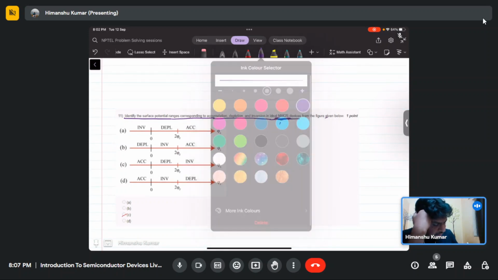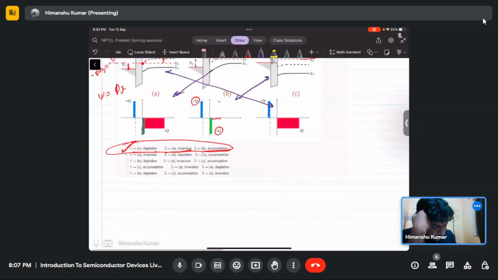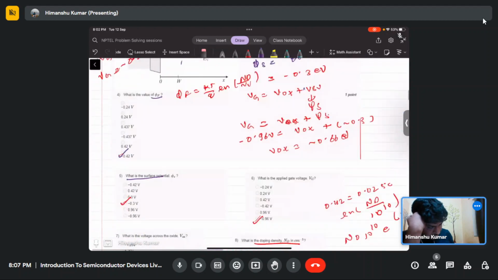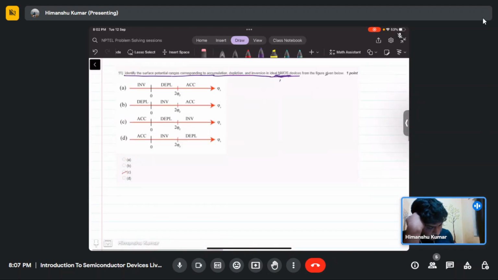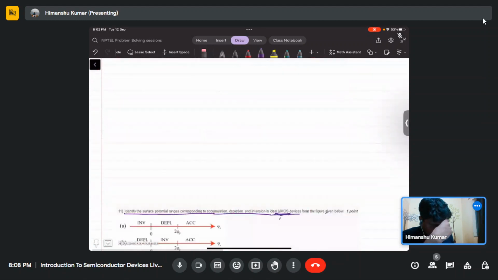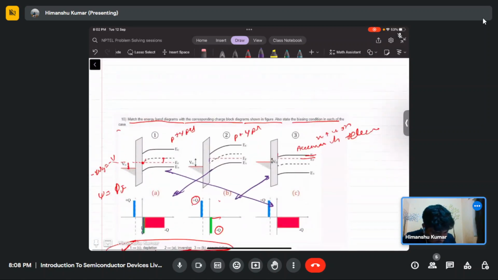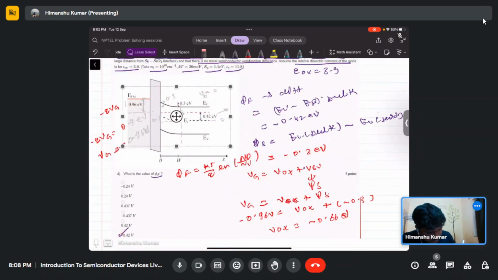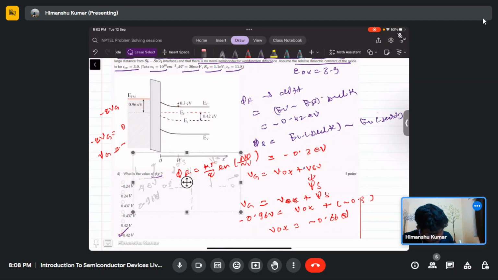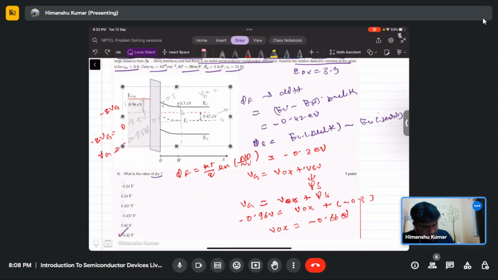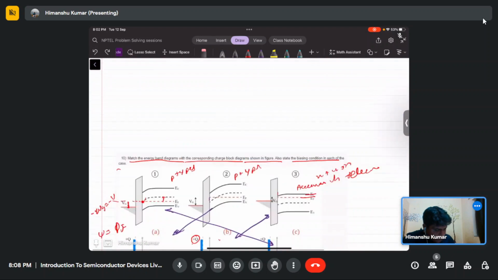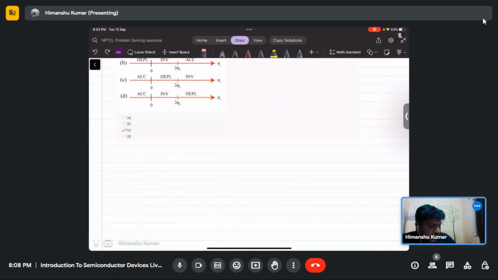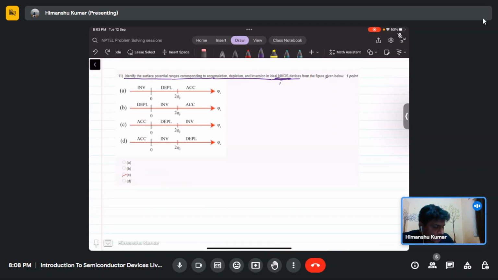If we draw the band diagram, you should create the habit that in any case you will be able to draw the band diagram very freely.